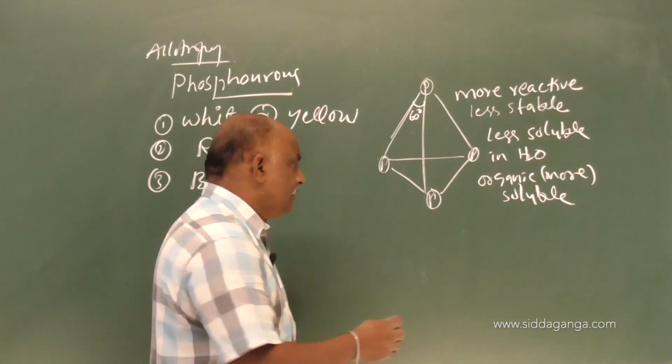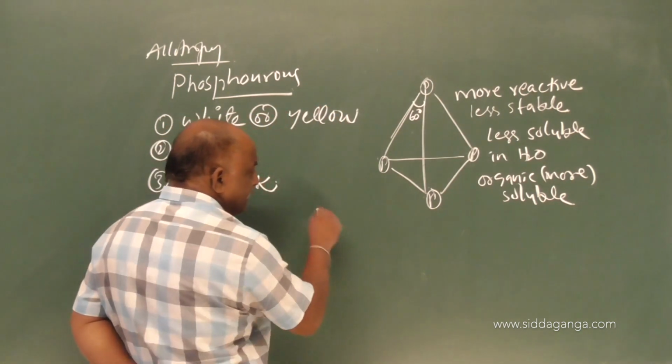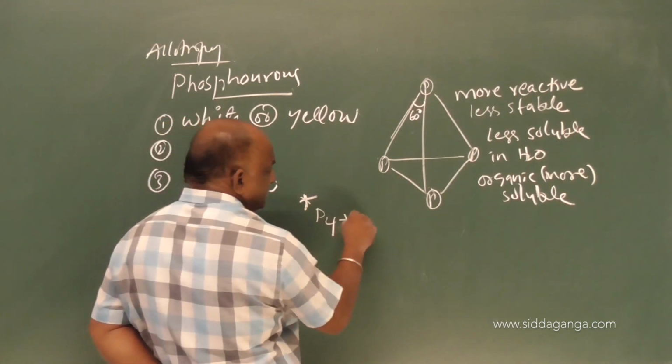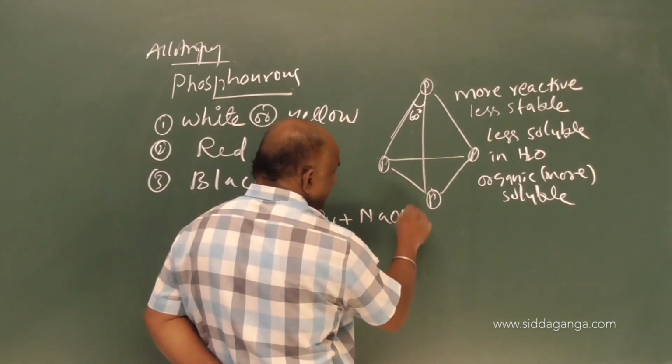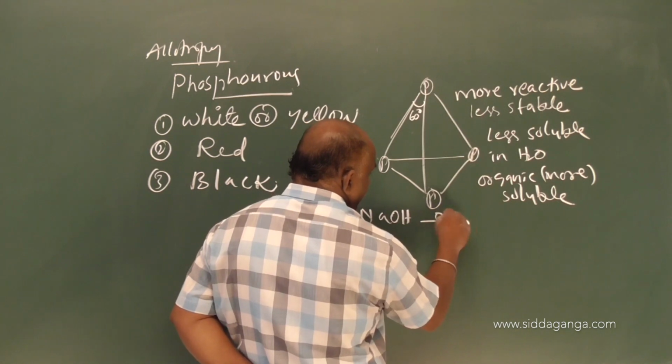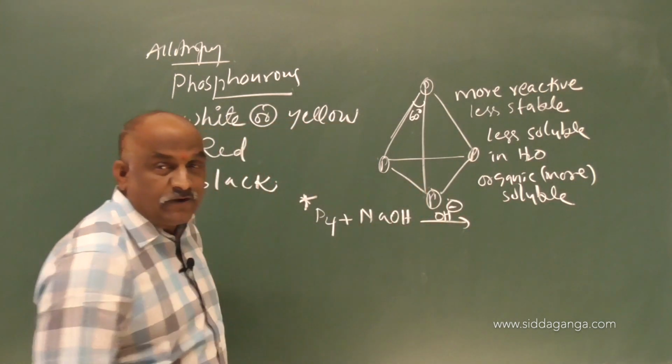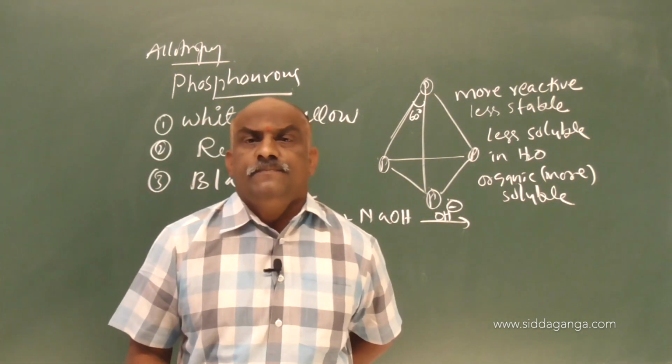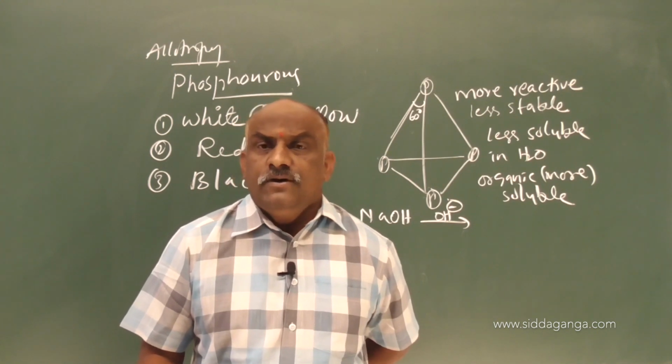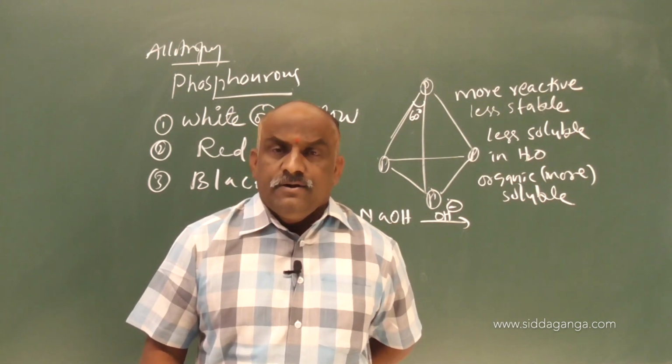Very important, my dear students. Make a note, this is a very important question for entrance. With NaOH, it is an example of a disproportionation reaction.